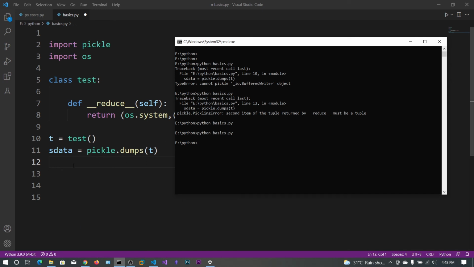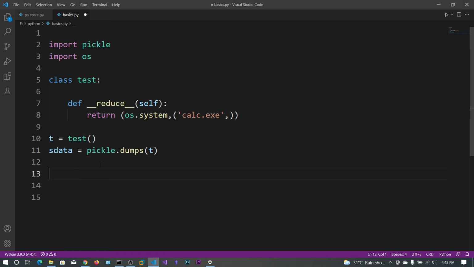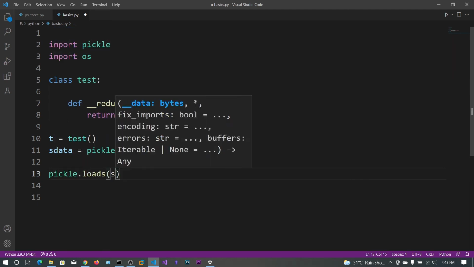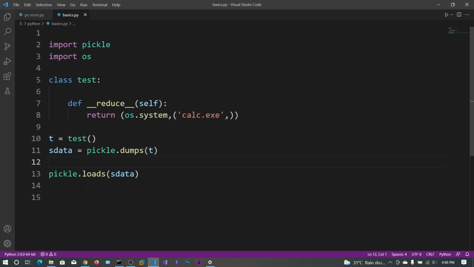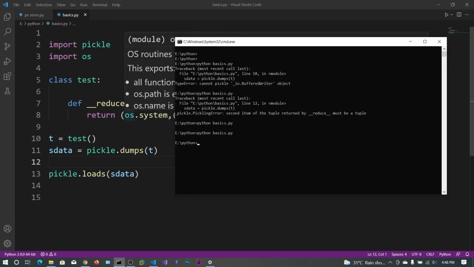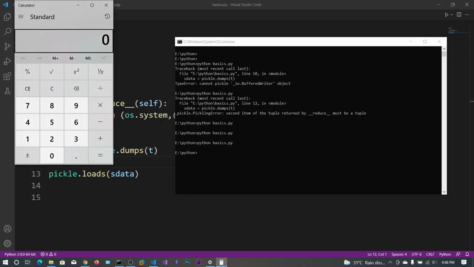There is nothing harmful in the serialized data. The problem lies in deserializing this data. So let's go and say d data, that is, let's just say pickle.loads of s data. Whenever this code gets loaded, this os.system function gets executed and the calculator gets opened, and now you can see the calculator has popped up.